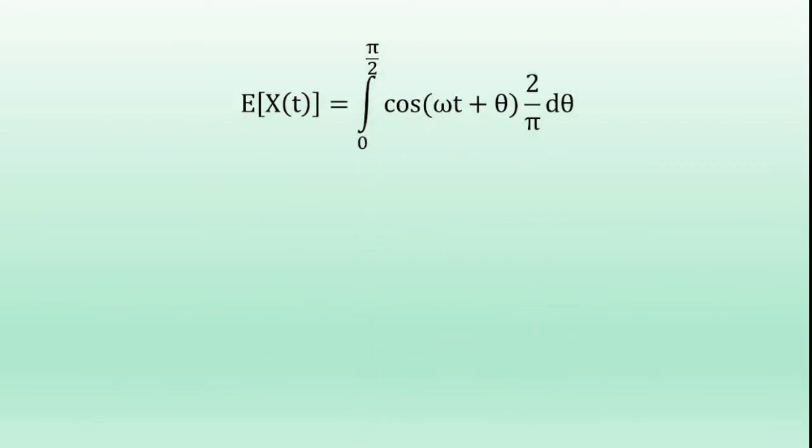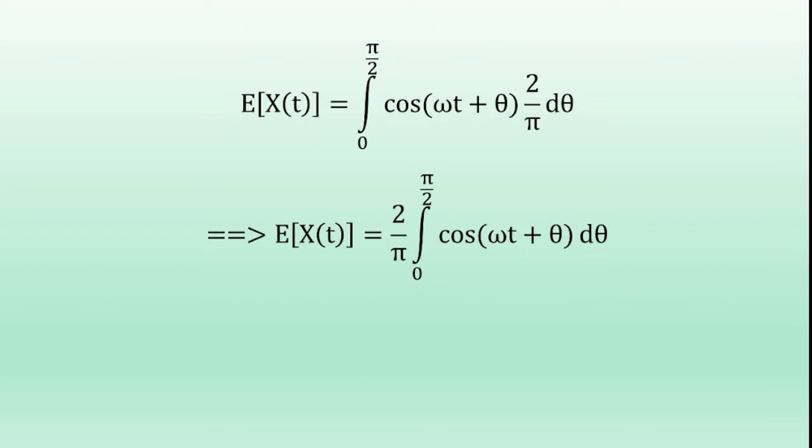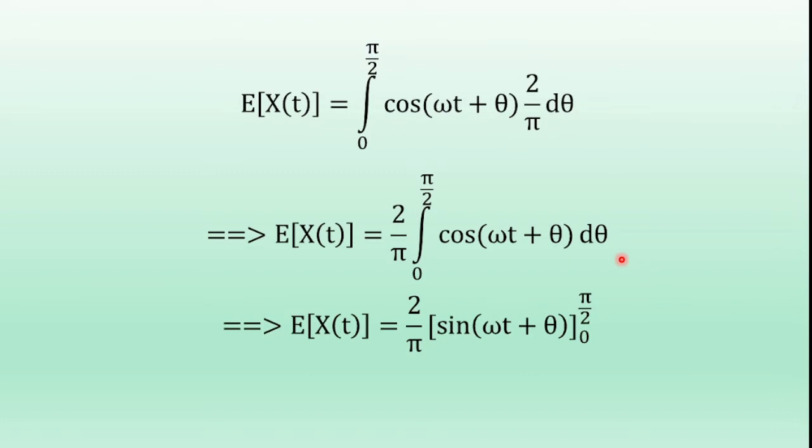So expectation of x of t is equal to the integral from 0 to pi by 2. Given that x of t is cos of omega t plus theta and f of theta is 2 by pi into d theta. Now we are integrating with respect to theta. 2 by pi is the constant that is written before the integration, that is equal to 2 by pi integral 0 to pi by 2 cos of omega t plus theta d theta. The integral of cos of omega t plus theta is sin of omega t plus theta over 0 to pi by 2.